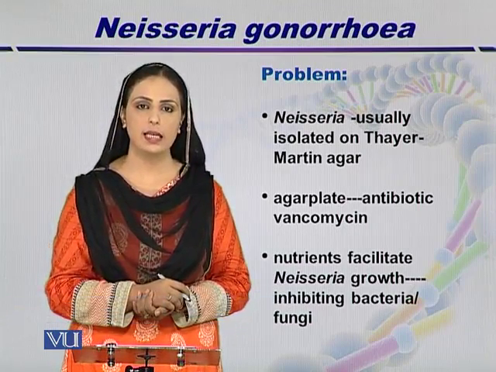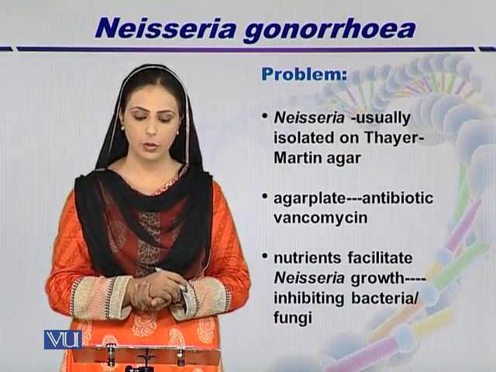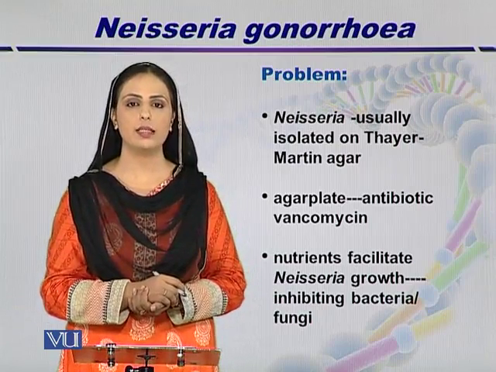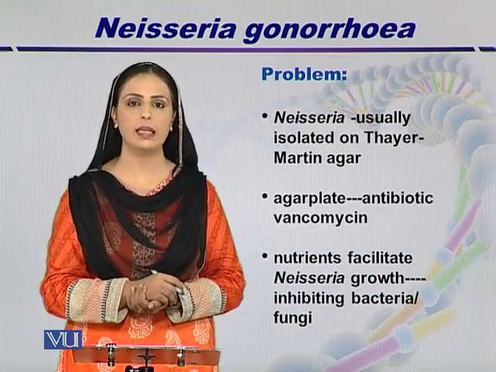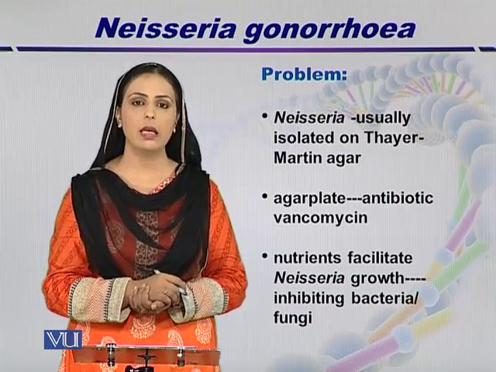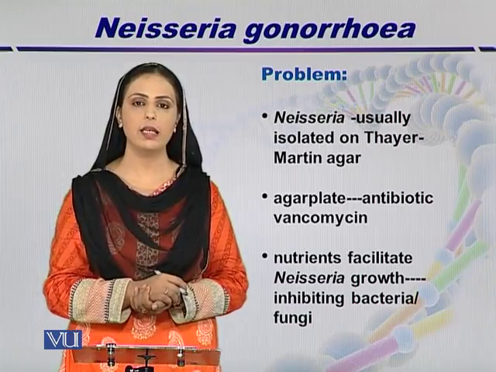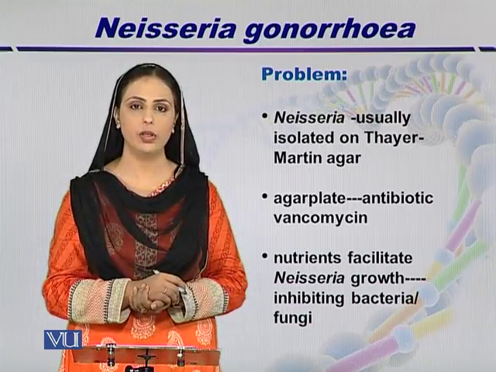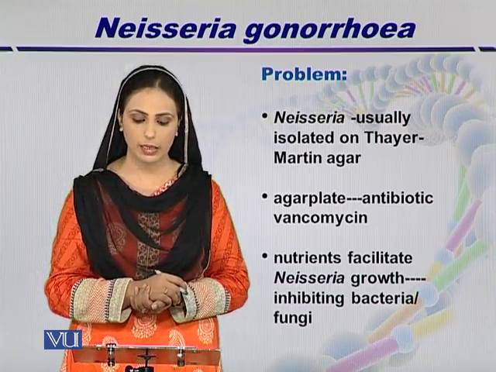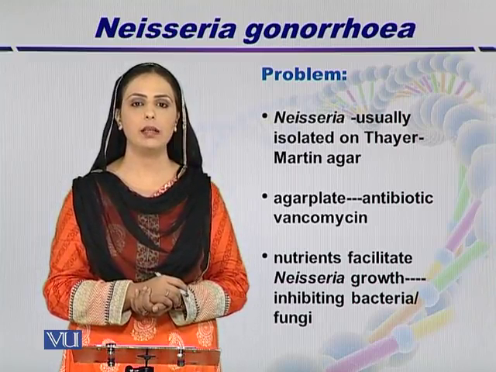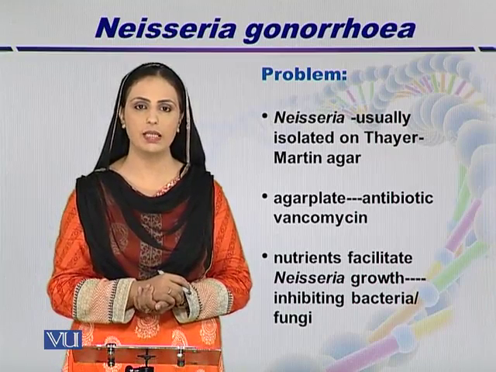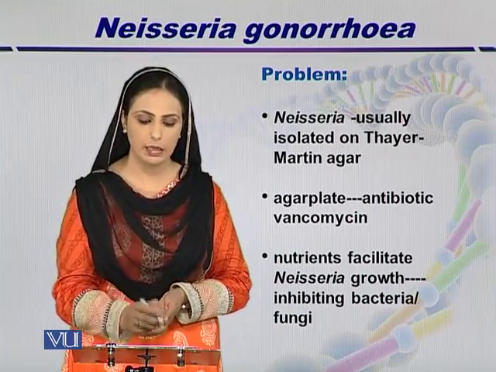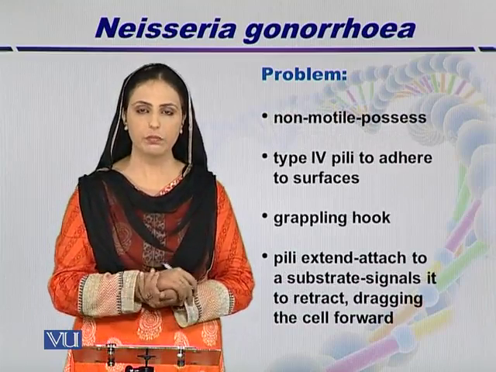It is used as a selective media for Neisseria gonorrhea. Then we can use a simple agar plate containing the antibiotic vancomycin, because here the nutrient agar will provide the nutrients to the Neisseria gonorrhea, while the antibiotic inhibits the growth of unnecessary bacteria or contaminating fungi.